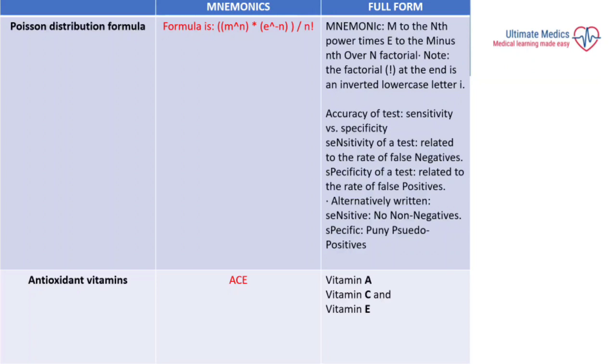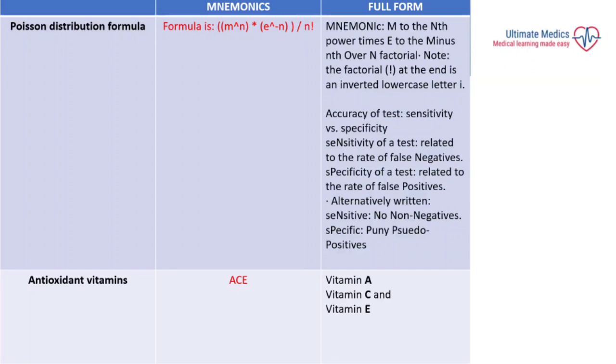So according to this, if we talk about the accuracy of the test, then we have 2 things which are in terms against one another, that is sensitivity versus specificity. So the sensitivity of the test can be regarded as related to the rate of false negatives, and the specificity of the test can be related to the rate of false positives. Alternatively written, sensitive means the non-negatives, and specific, which is mainly the pseudo positives.